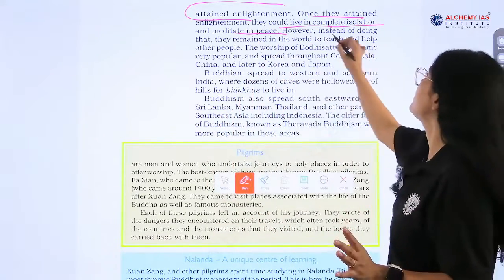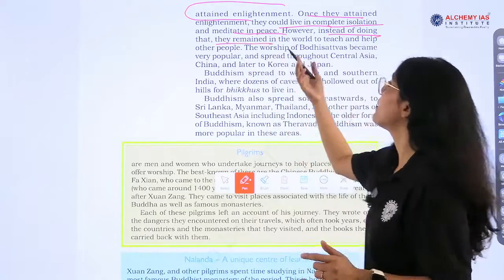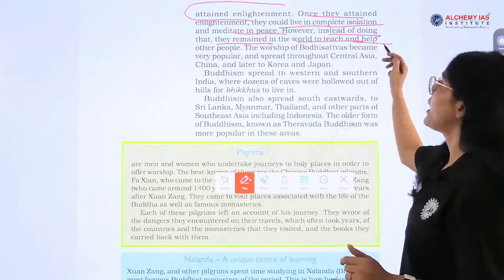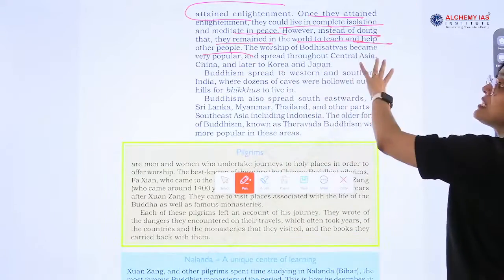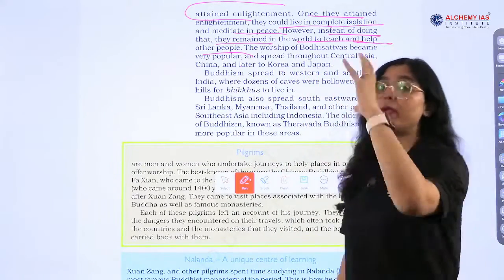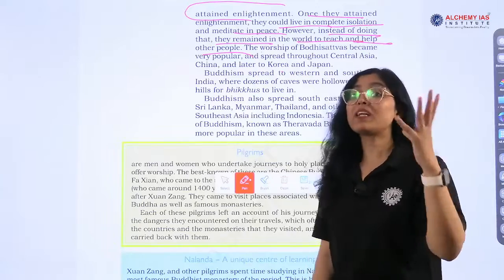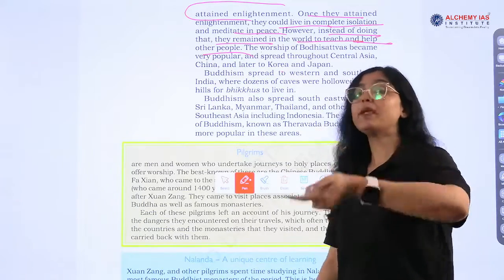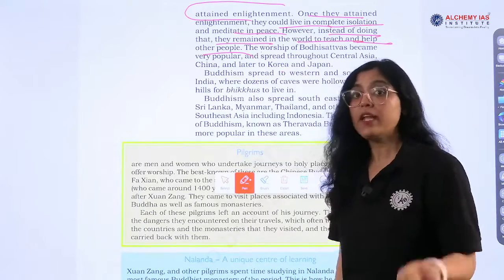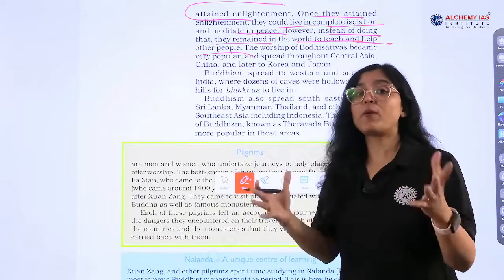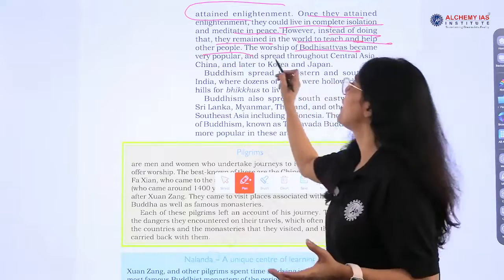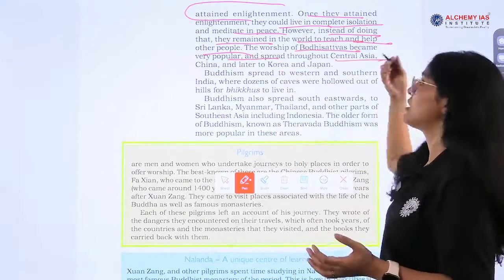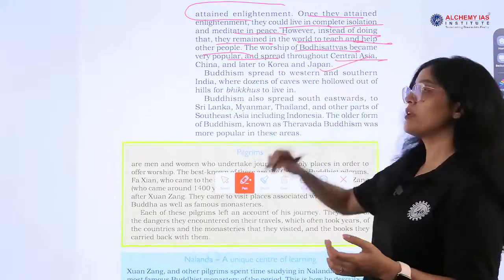And then instead of doing that, they remained in the world to teach and help other people, right? Once they had attained enlightenment, they could remain in complete isolation. But instead, they helped others to gain enlightenment and get freedom from the sufferings of life. And the worship of bodhisattvas became very popular and spread throughout Central Asia, China, Korea and Japan.